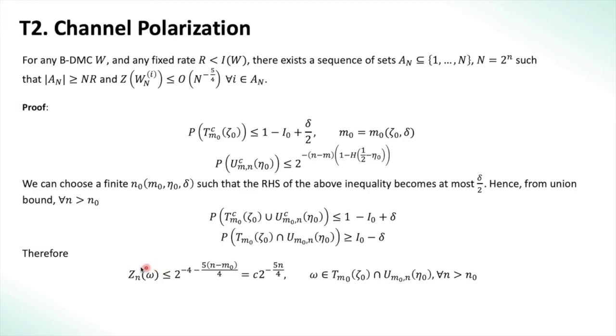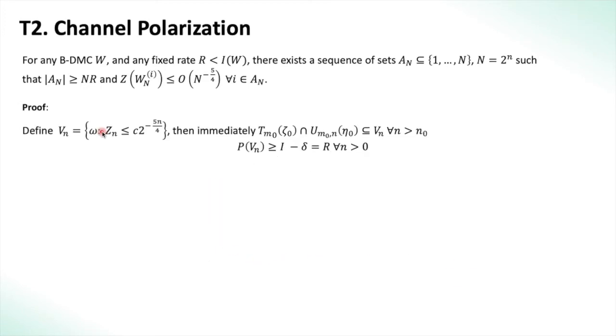Therefore, the inequality we started with, we can group all these constants into C and write this inequality as Zn lesser than C times 2 power minus phi n by 4 for all n greater than n naught. We have the probability of this event to be greater than I naught minus delta. Now, if we define another set Vn where Zn is lesser than C 2 power minus phi n by 4, we immediately see that Vn contains the set T of m naught zeta naught intersection U of m naught n naught. Hence, P of Vn is greater than I minus delta. And we set this I minus delta to R because R is lesser than I of W.